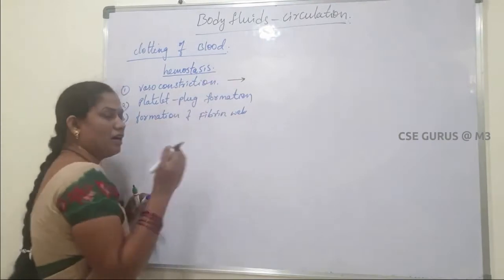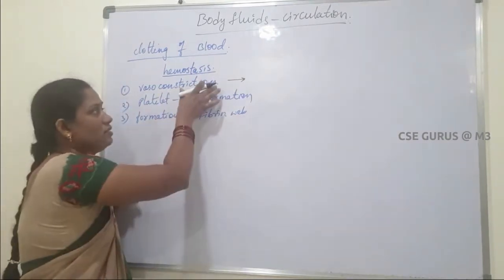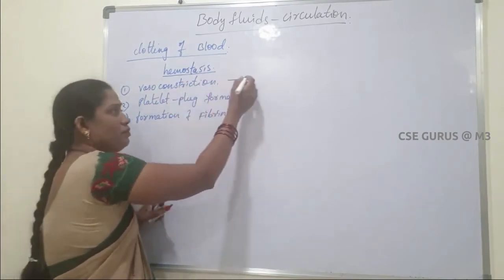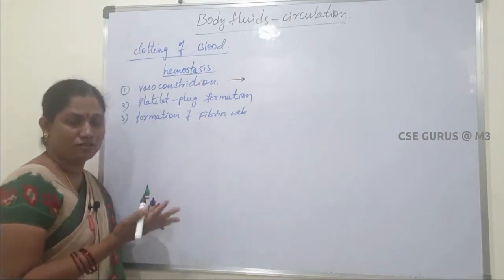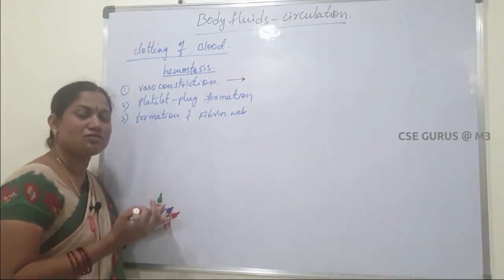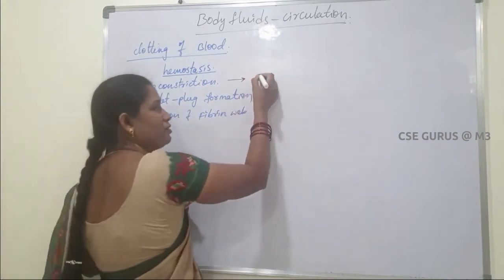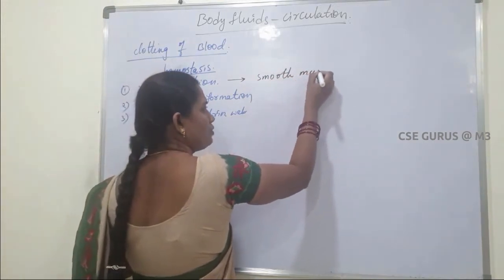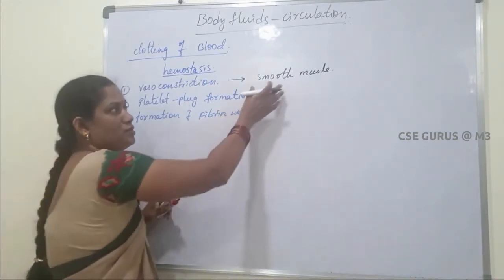If any minor injury or damage takes place to the blood vessel, this occurs. Our blood vessel is made up of three layers: tunica externa, tunica media, tunica interna. The tunica media is made up of smooth muscle, in both arteries and veins.